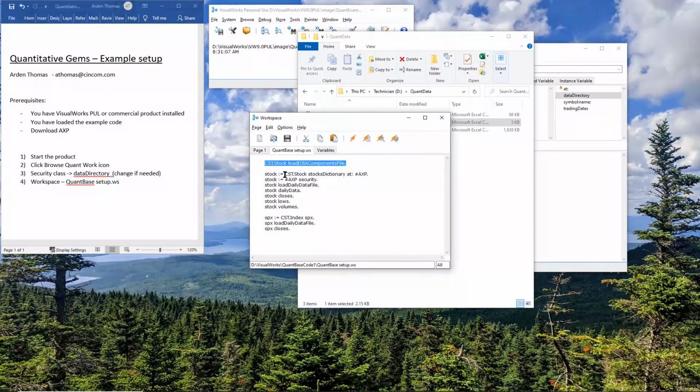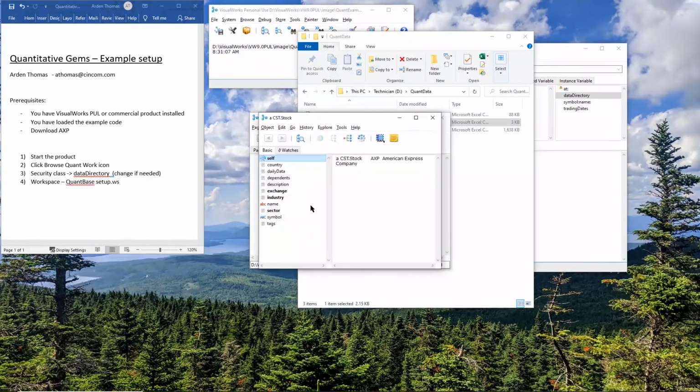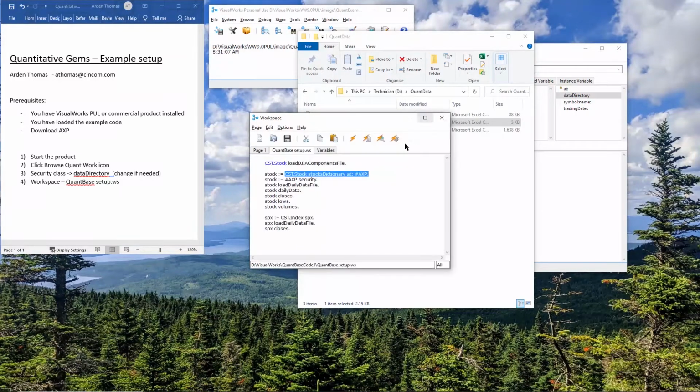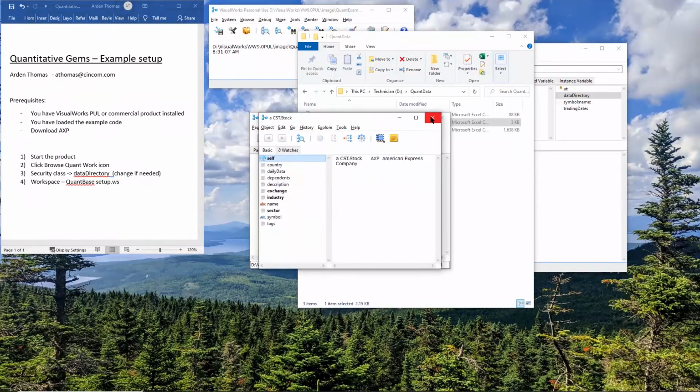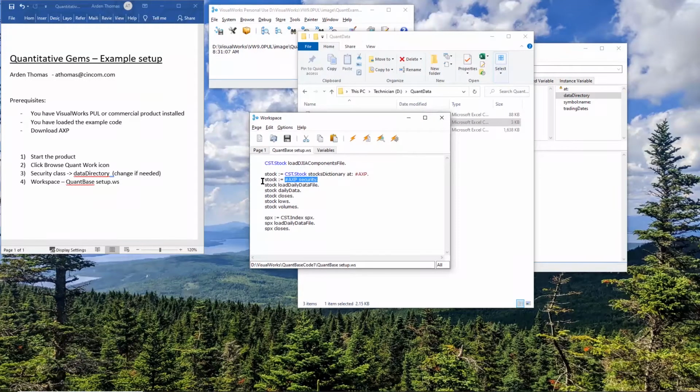Come back. Two ways to get the stock. I can say to the stock dictionary, add AXP, but I wanted a shortcut because I like things really succinct and terse. So I can say to the symbol begins with a pound sign, AXP security. So let me show you this way first. Well, let me highlight this and inspect it, and we get our American Express stock, and this will do the same thing. Inspect it. Gets the same instance.